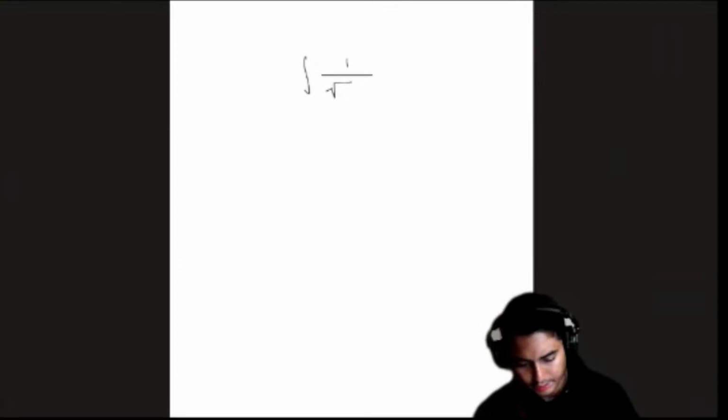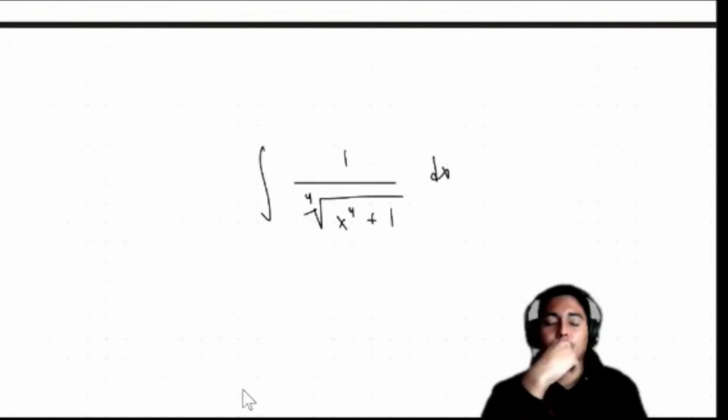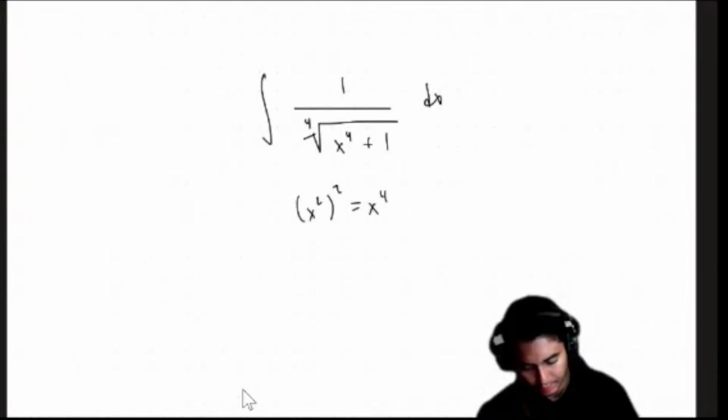First thing that came to mind was I wanted to just simply do a u sub or a trig sub, because x squared is x to the fourth. So I'm thinking x squared equals x to the fourth, and 1 squared is just 1. So I'm thinking trig sub.